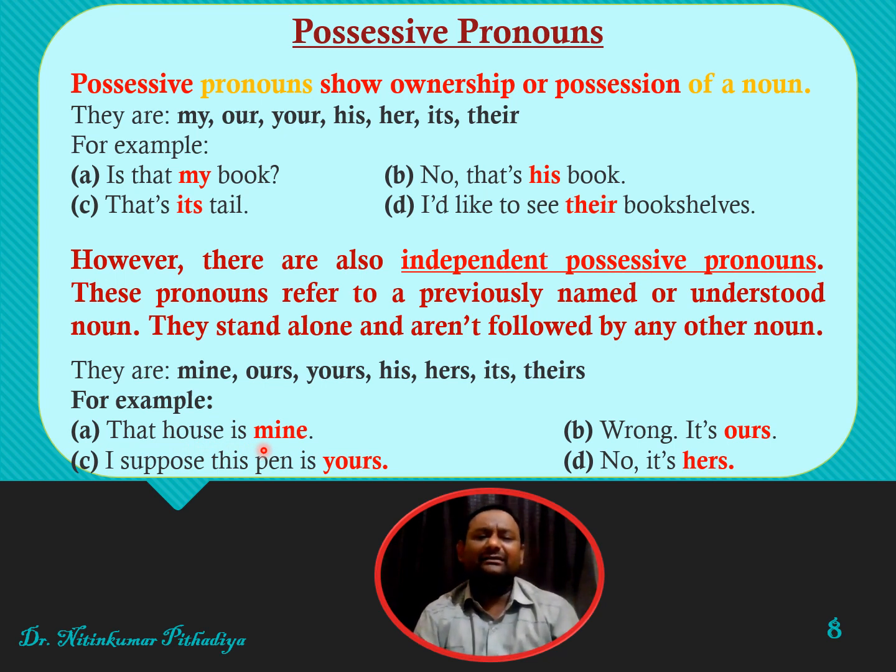It means that we are talking about my house. So we are using mine there for my house. Wrong. It's ours. I suppose this pen is yours. No, it's hers. So friends, here these are showing the possessive pronouns.